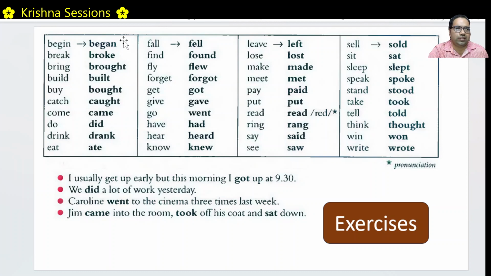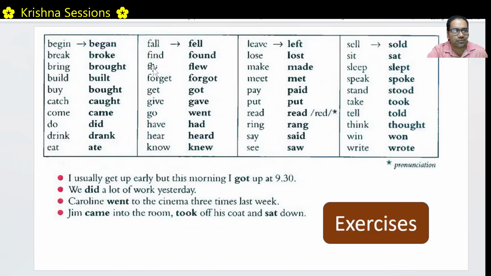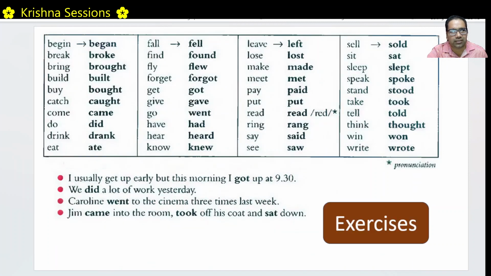Whenever you have any confusion, you can go to any dictionary and go to this verb, then they will mention this past form. If it is not mentioned, generally, most verbs are regular verbs only. There are some special cases which are irregular verbs which we should remember, right? In most dictionaries, they give the past forms. If they did not give, that means those verbs are regular verbs where you can just add ed, right?